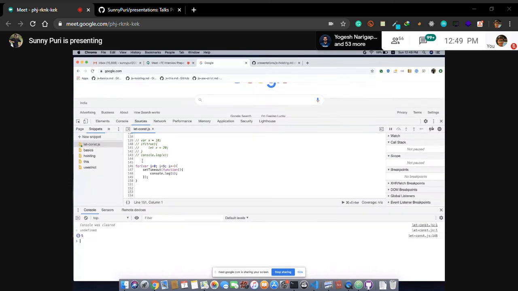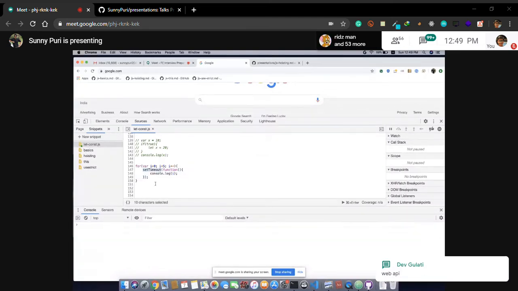In the later sessions, I'll explain event loop and call stack. Not now. I'll tell you the basic example of how it is happening. If you are not aware of closures, of the concept of event loop and call stack, then explaining right now is of no use. So what is happening? For will execute 5 times. The function setTimeout is a window API, a web API. You know what a window API is? setTimeout, setInterval, fetch, local storage, session storage, these are web APIs the browser is providing you.